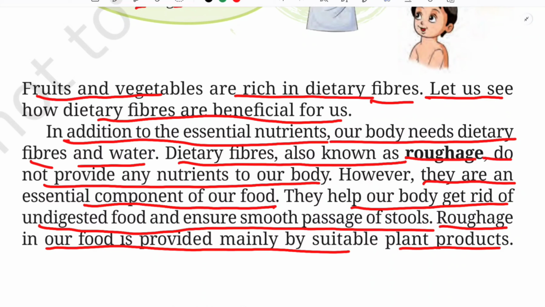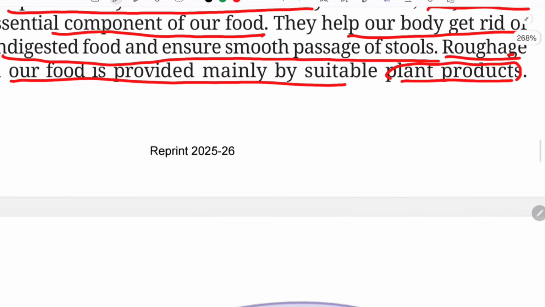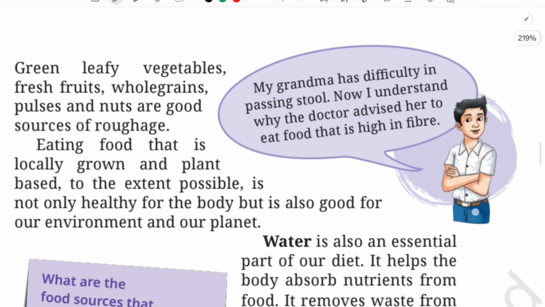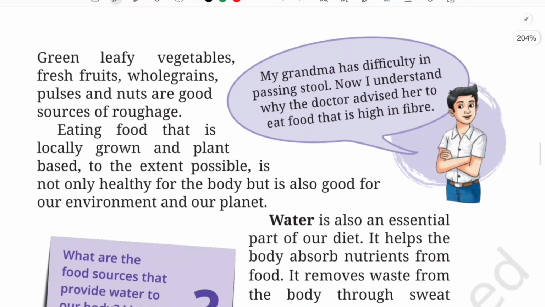In order to ensure a smooth passage of stools from our body, what should we include? We should include roughage in our diet, especially from plant products, okay. We will see some sources of this roughage also. So I hope you now understand why you should include fibers and fibrous food and roughage in your diet, okay.